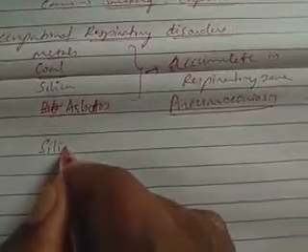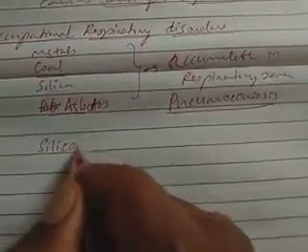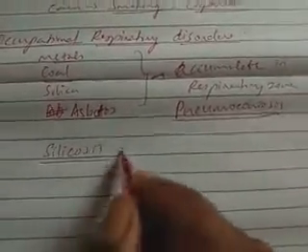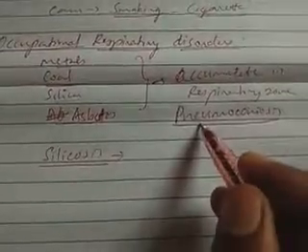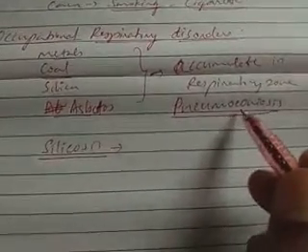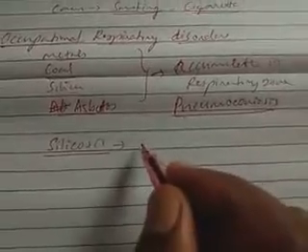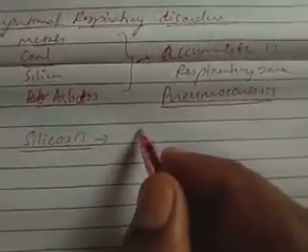That is silicosis, one of them. I will take some examples here. Silicosis is a type of pneumoconiosis. Silicosis is due to inhalation of silica dust.